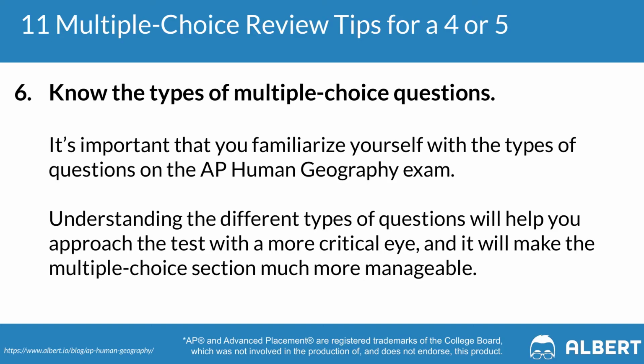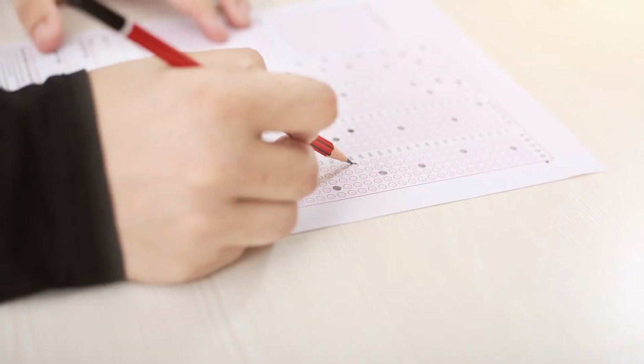Tip number 6 is to make sure that you know the types of multiple choice questions that will show up on the exam. There are a ton of types of multiple choice questions that the test makers like to use, so be sure to check out the accompanying blog post for more details on this. In our blog article, we provide an example of every single type of multiple choice question that is commonly tested on the AP Human Geography exam. Some of these question types include, but aren't limited to, definitional, cause and effect, sequencing, and generalization questions. So be sure to check out our blog article for more details on the sorts of questions that you'll see. Getting more clarity on the types of multiple choice questions that are asked of you will help make the section feel more manageable when it comes to actual test day.